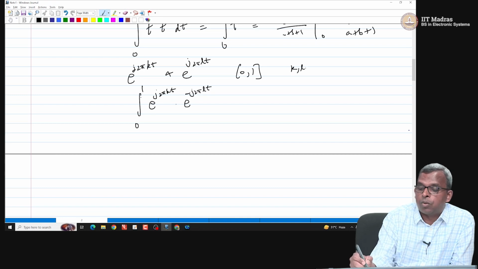Remember k and l are supposed to be integers. So we'll keep them as such. How did I get the minus here? Because the y of t needs the conjugation, right? So this times dt. So you'll have to do this.